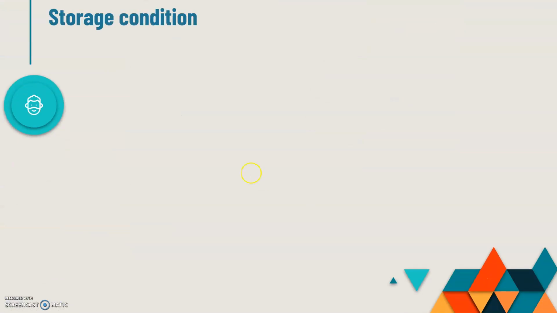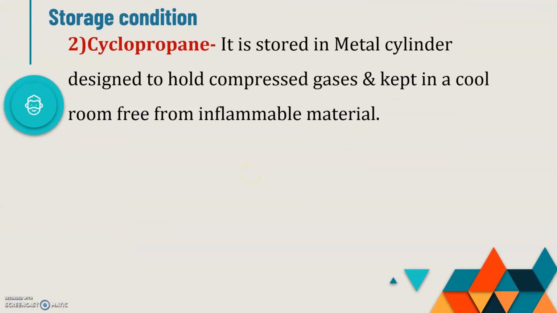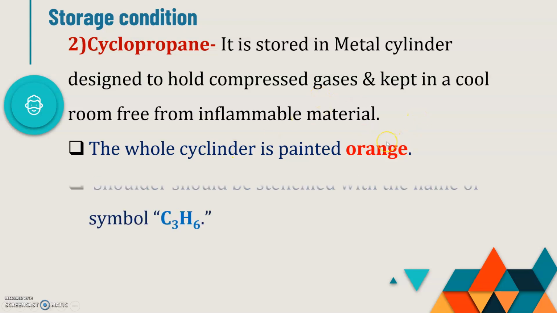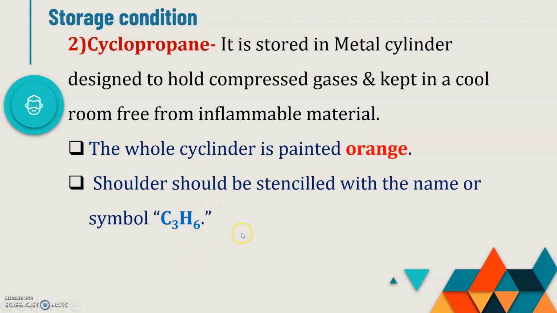Next is the storage condition for cyclopropane. It is stored in a metallic cylinder, held as a compressed gas, and kept in a cool room free from inflammable material. But a very important precaution is that the cylinder should be painted orange and the label should be penciled with the symbol C3H6.